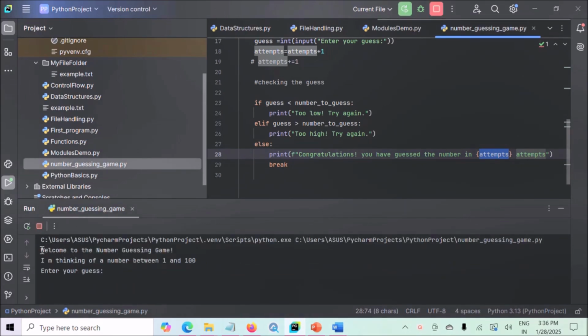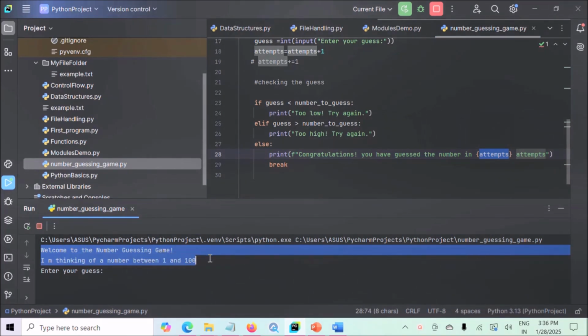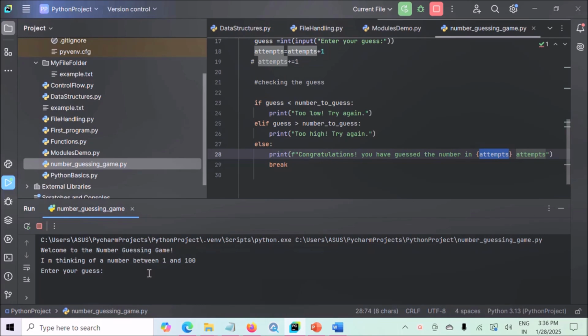Now here you can see the welcome message is displayed. Welcome to the number guessing game. I'm thinking of a number between 1 and 100. Now the user is prompted to enter a guess. Let's guess a number between 1 and 100. Let's enter 45. Too low, try again. This is not a correct guess.